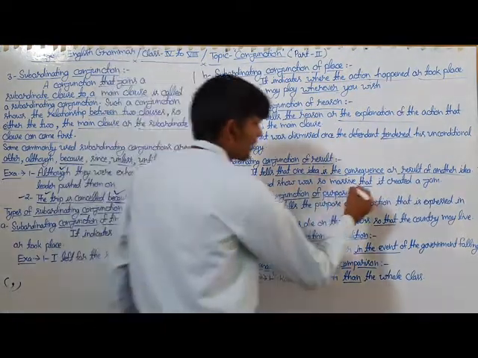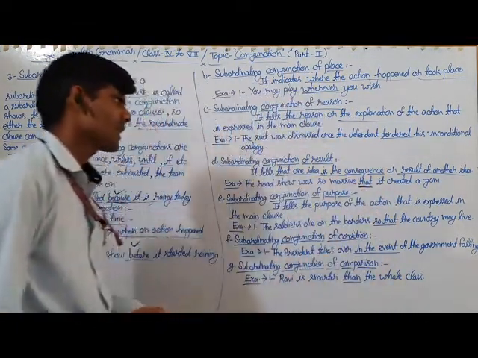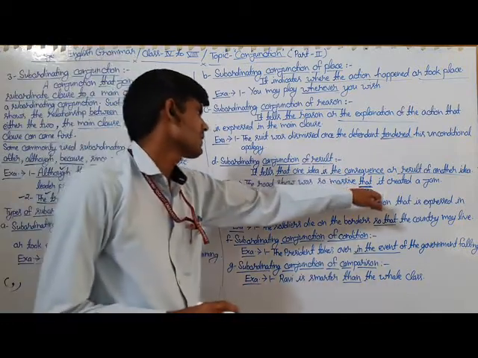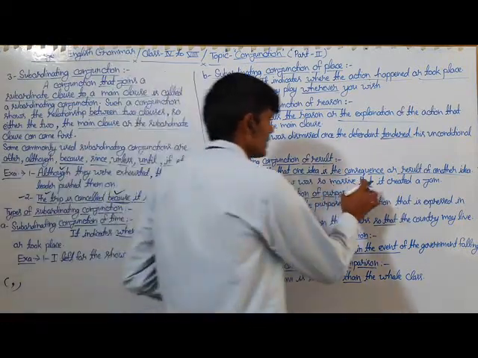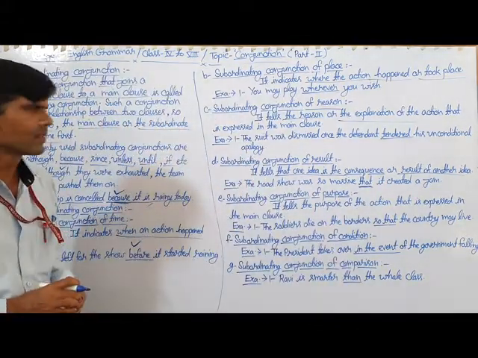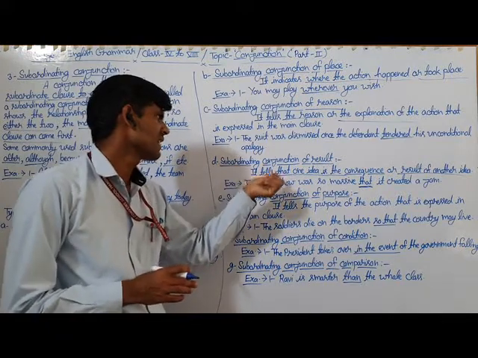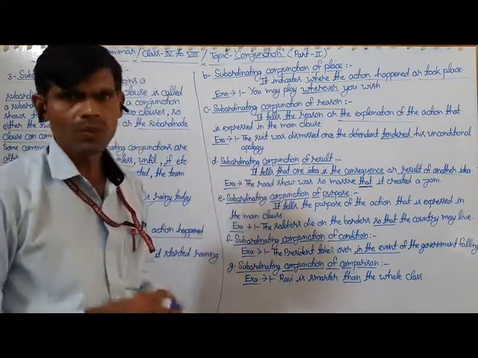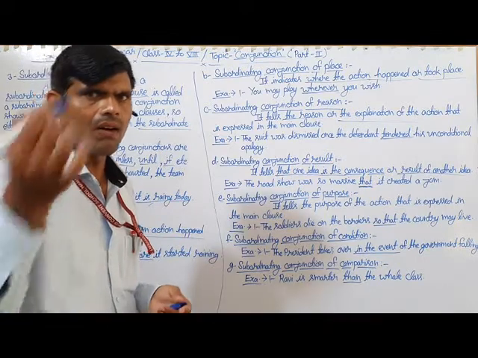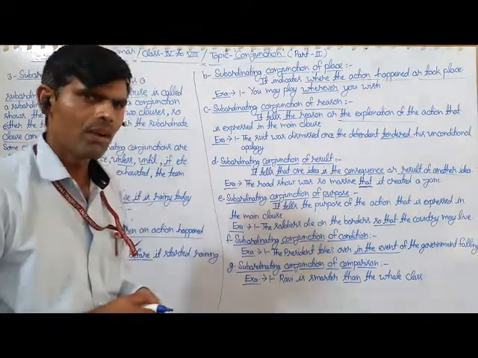Here the underlined word that is used to show the result or the consequence of the action or the idea. So this is counted as subordinating conjunction of result. So we can say that the subordinating conjunction which shows that one idea is the result of another idea is called the subordinating conjunction of result.